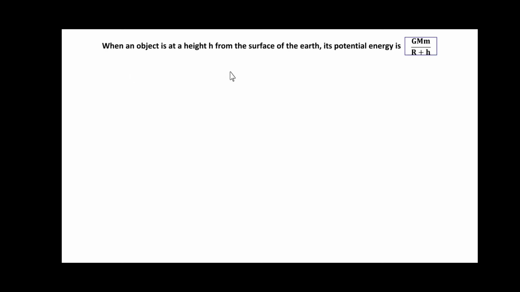When an object is at height h from the surface of the earth, the potential energy is minus GMm upon R plus h. Here M and R are the earth's mass and radius respectively.